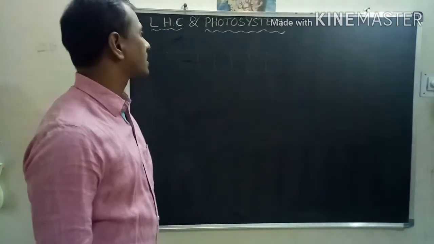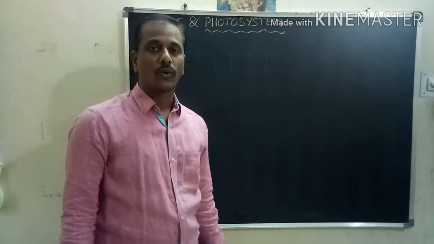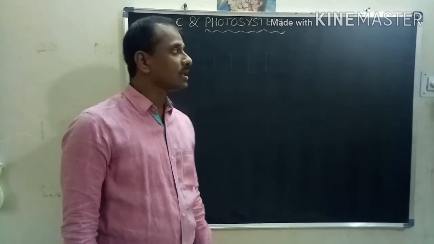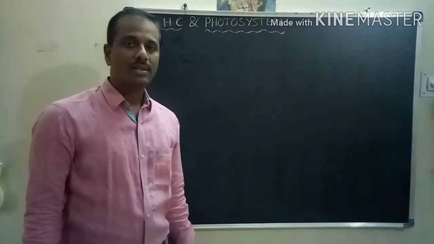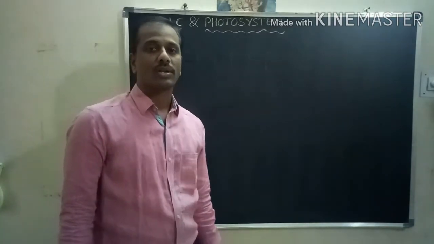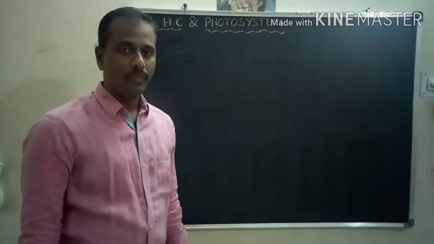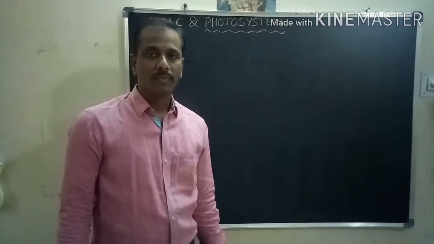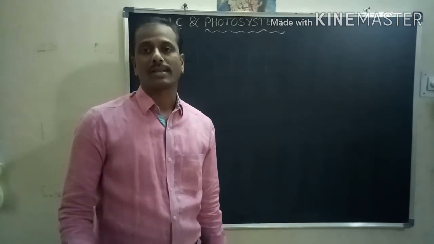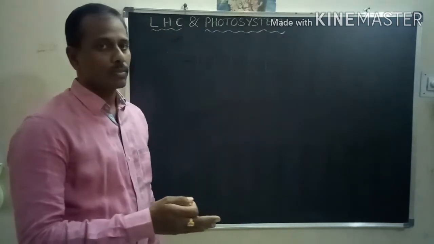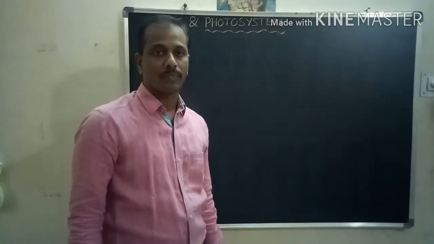Today our class is about the light harvesting complex and photosystems. This is a part of photosynthesis. In the last class we finished the structure of chloroplast, ultrastructure of the thylakoid, quantosome structure and photosynthetic pigments. This is a continued process, so the next part is light harvesting complex and photosystem.